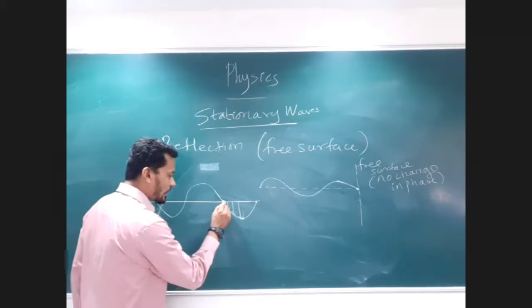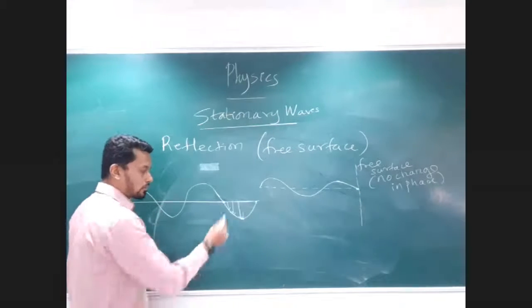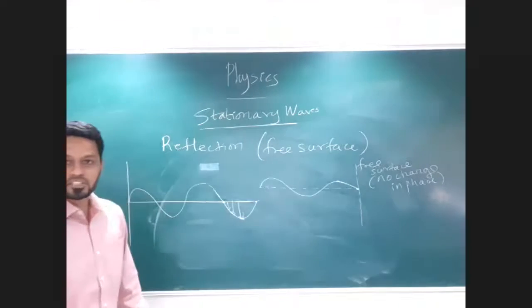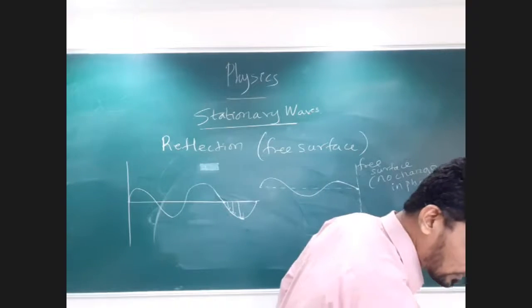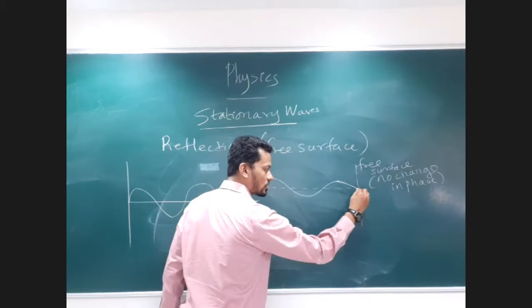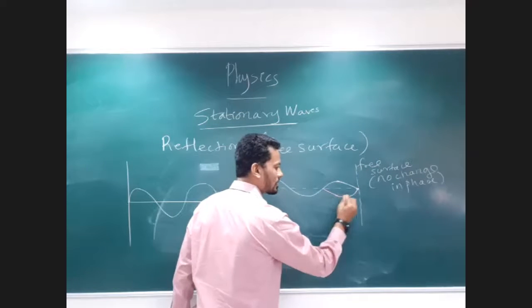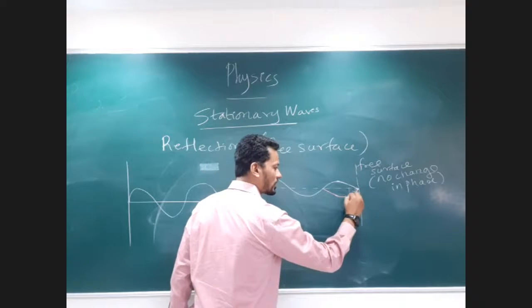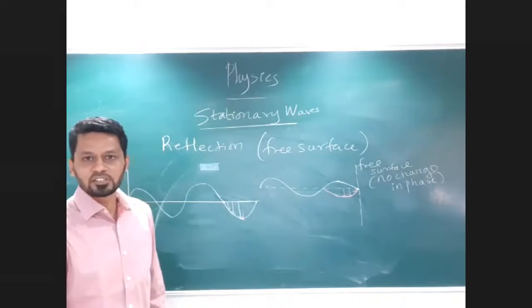So that means after this, when it reflects back, the particles should go in the downward direction. That means if I show this, the particles should go in the downward direction. So the wave that we get here after reflecting will be something like this. So the particles are going in the downward direction. So there is no change in the phase after reflection.